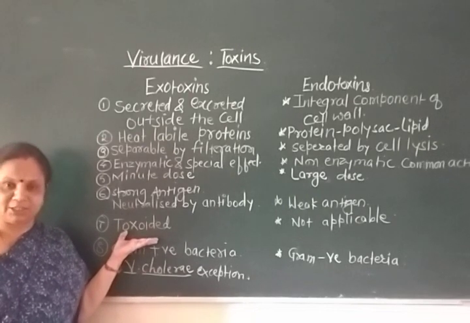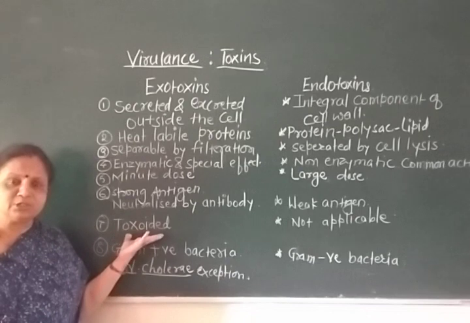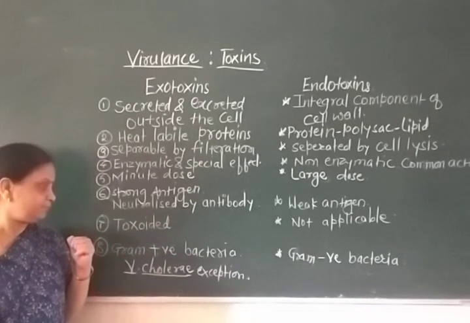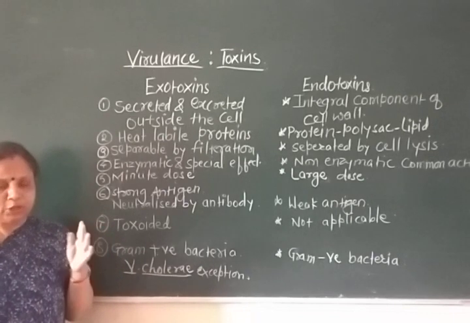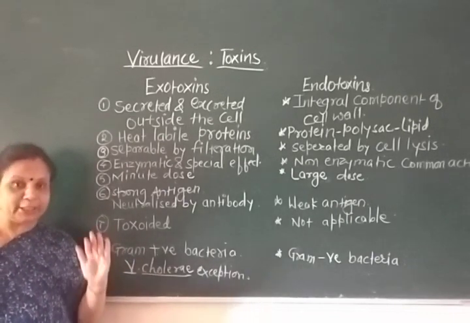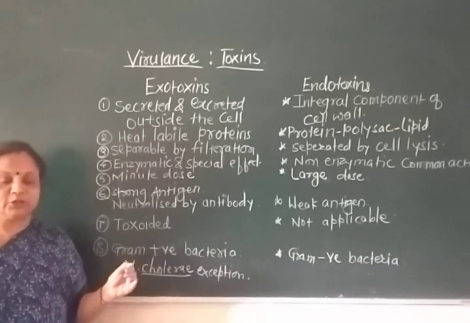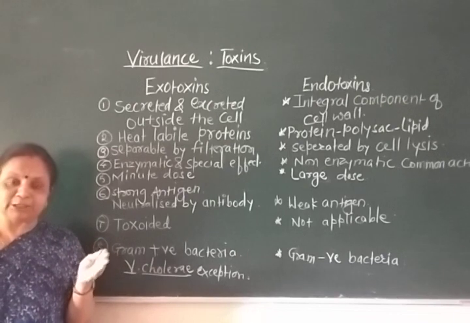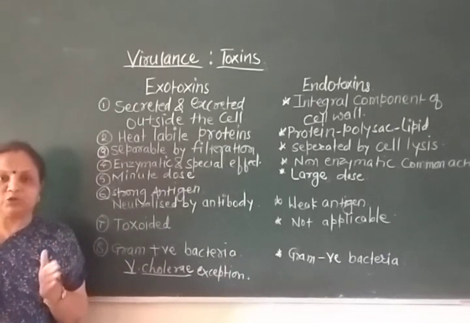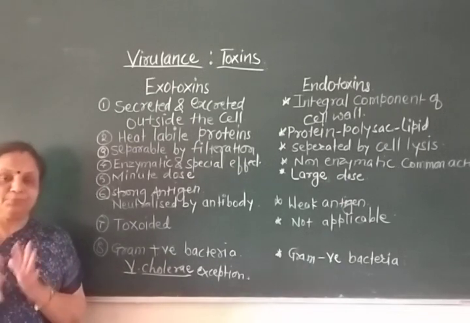tetanus toxoid, which is very commonly given after accidents, wounds, and injuries to a healthy individual. So this toxoid production is very important, especially with respect to tetanus and diphtheria. Exotoxins have an important property: their toxic part can be removed, and the remaining non-toxic part, which is immunogenic, can be used for vaccination purposes.